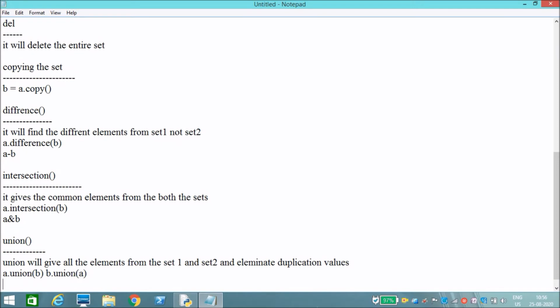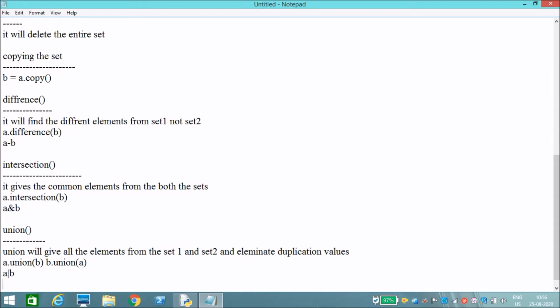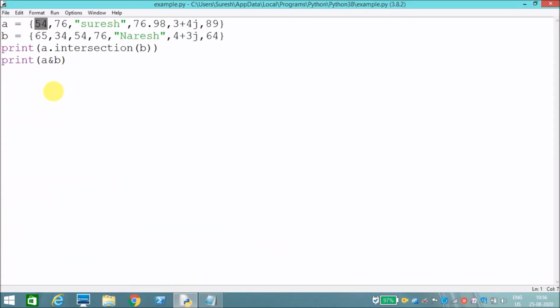You can also write it as B dot union of A. We can also represent it using the pipe symbol, the logical OR symbol. Now see with an example: A dot union of B, and with the pipe symbol. Now I'll execute this.